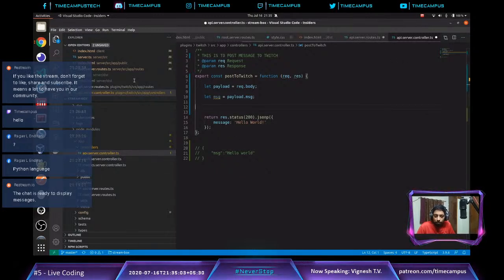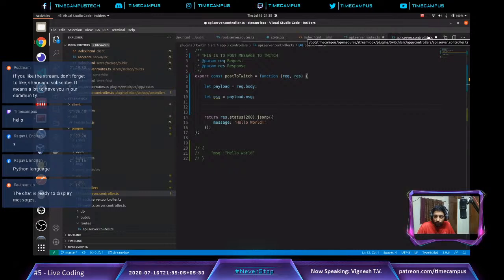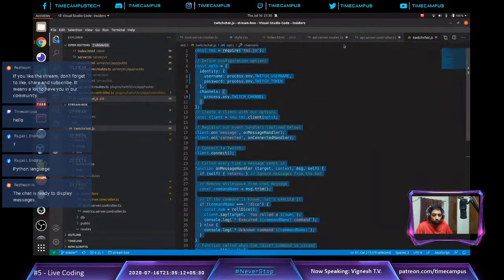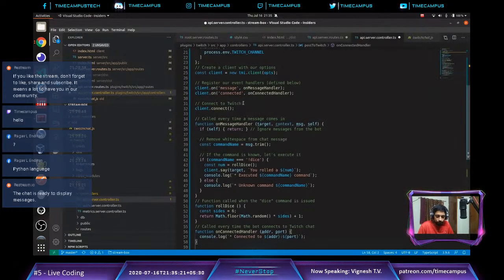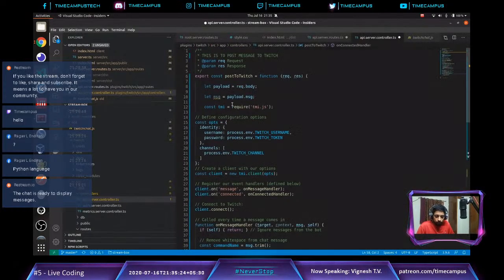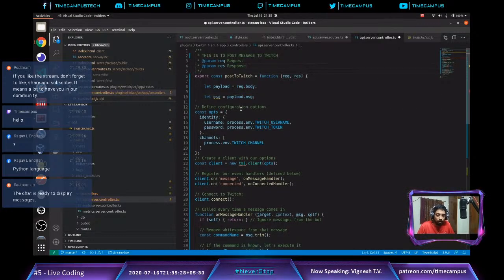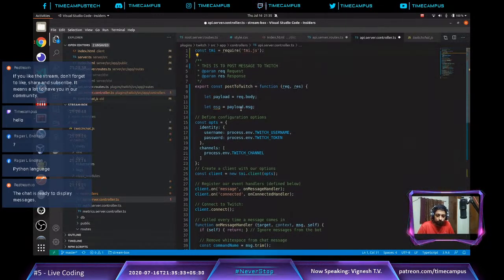So if you remember, I was talking about the Twitch chat application which we made before. I am just going to go to the Twitch chat, take all the code here, and paste it inside this. Don't worry, I will explain it to you. For now, we will need to install the tmi.js library. I think it is not installed. Let's check that as well.